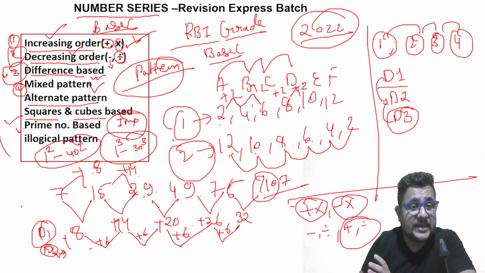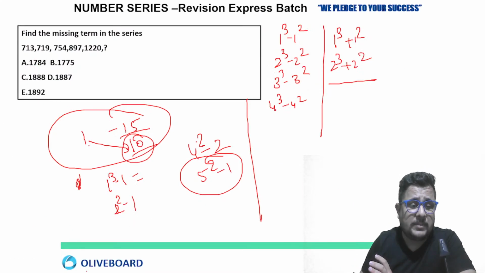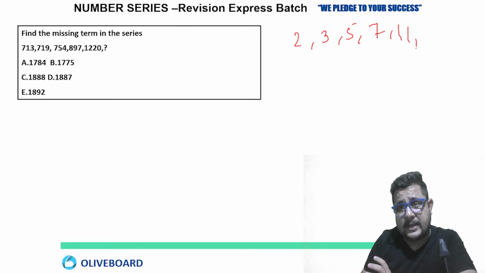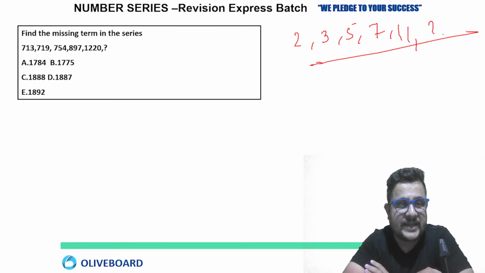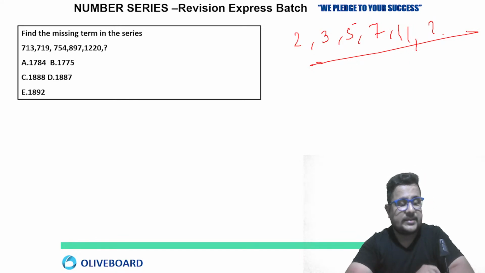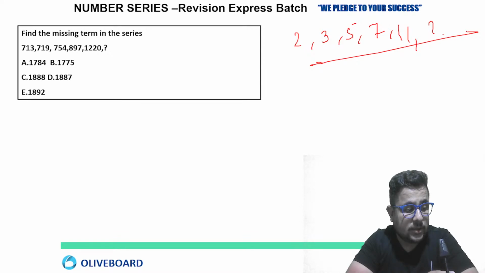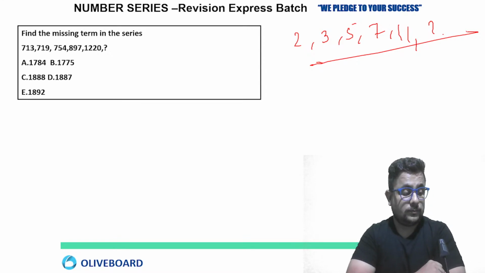Now, prime number based series. What is a prime number? Prime numbers have only two factors, 1 and the number itself, right? So if I talk about 2, 3, 5, 7, 11, what will be the next number in this series? I'm asking all of you who are watching the session. Tell me the answer fast. We have many different types of questions to do today, so I'm expecting answers from you all.